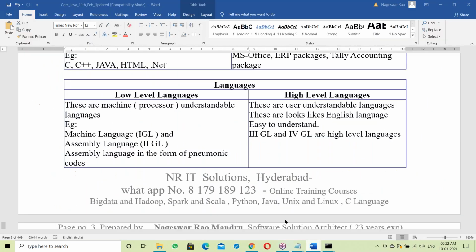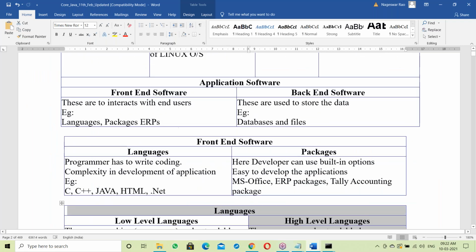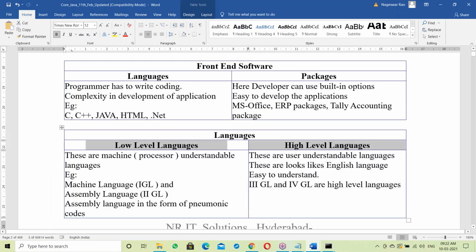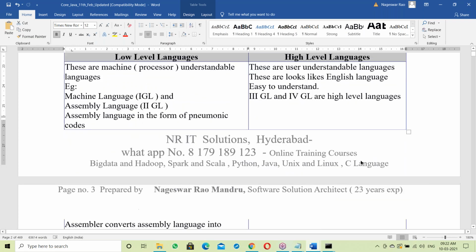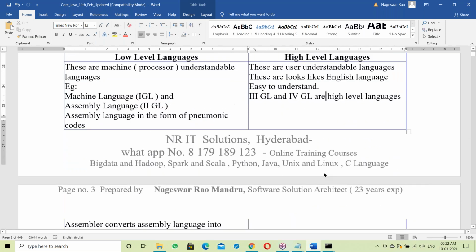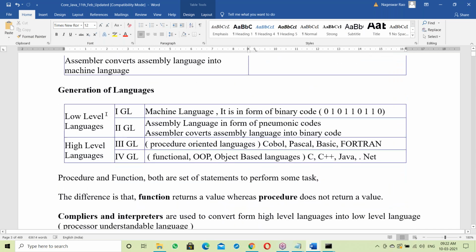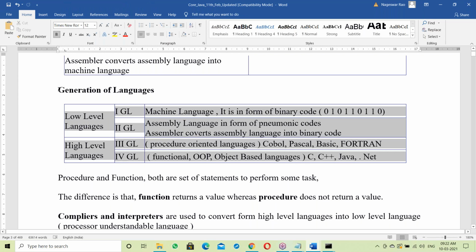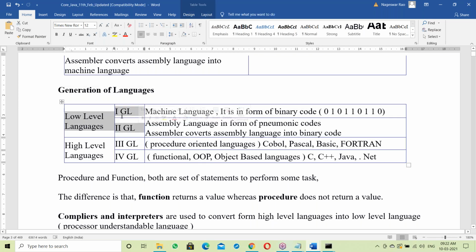One second. Let us review the document here. Languages, low level and high level language, very clearly explained in the document. Low level language is machine understandable; these are user understandable languages. This document is for you only. I'll share these documents to your Gmail. Generations of language: first generation, machine language. Second generation, assembly language. Third generation, procedure oriented languages like COBOL, Pascal, Basic, Fortran.